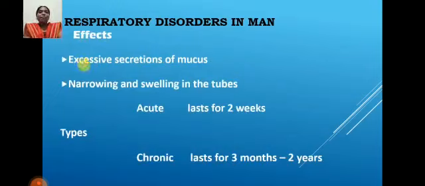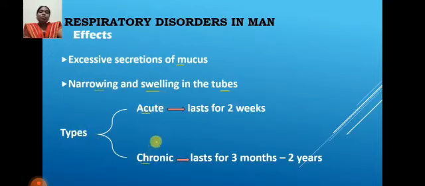And what are the effects? The effect of this disorder is excessive secretion of mucus. Excessive secretion causes narrowing and swelling of the tubes. What is that? Narrowing and swelling of tubes. And the disease is of two types, acute and chronic.